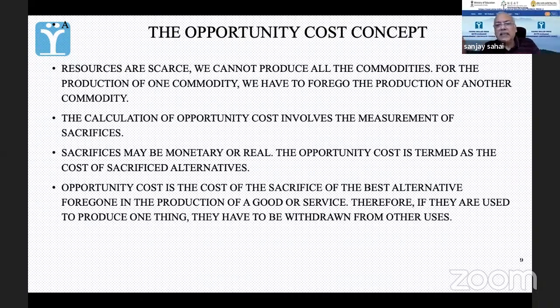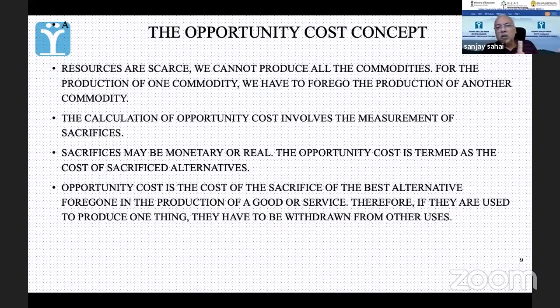ये sacrifice के चलते जो profit हम गंवा रहे हैं. See, maybe I am thinking that this will get me a higher profit. If I make A and B, I will get a better profit, better market. So I am sacrificing C and D. But C and D, अगर हम बनाते and I would have sold those goods, I would still have got some profit. That is the cost.